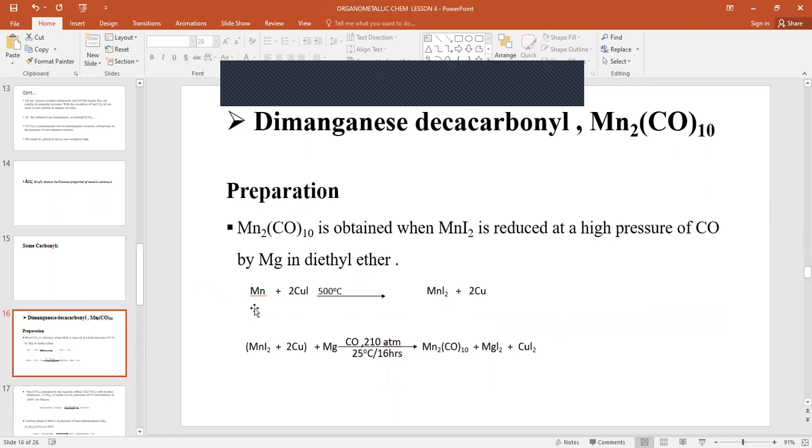So manganese plus copper iodide at 500 degrees Celsius results in the formation of manganese iodide plus copper. When this product is reacted with magnesium in the presence of carbon monoxide at 210 atmospheric pressure and 25 degrees Celsius for 16 hours, dimanganese decacarbonyl is obtained.